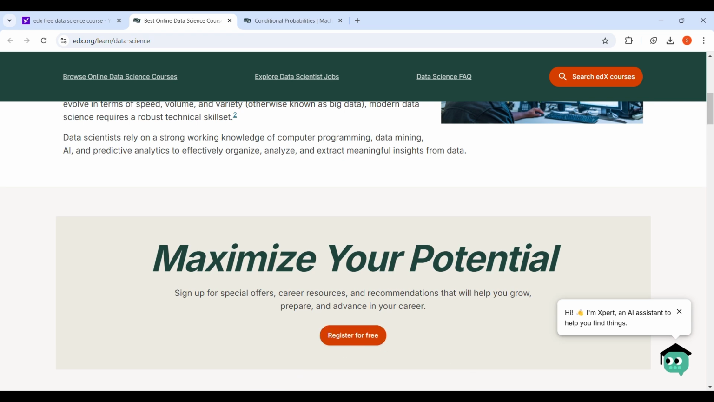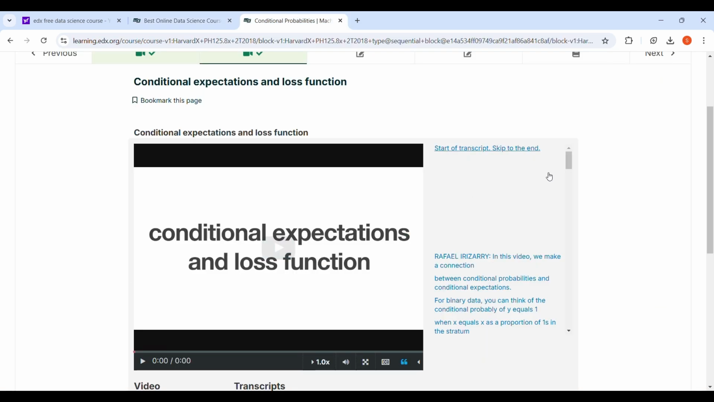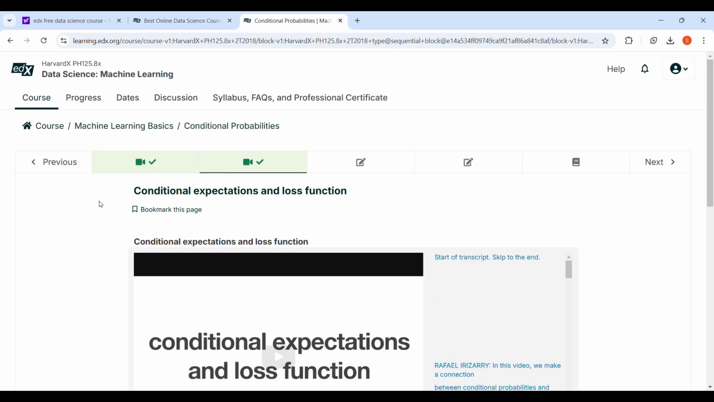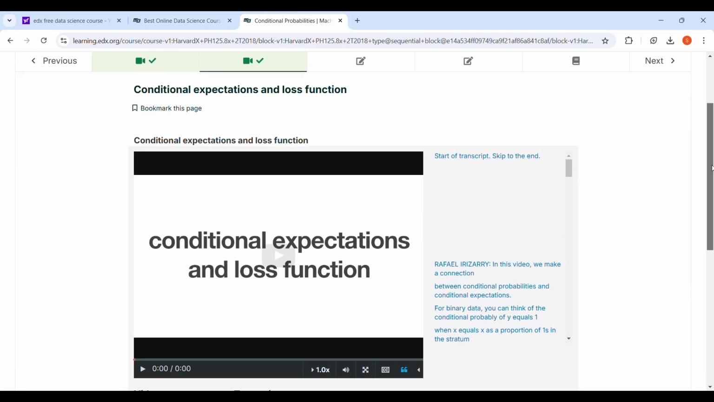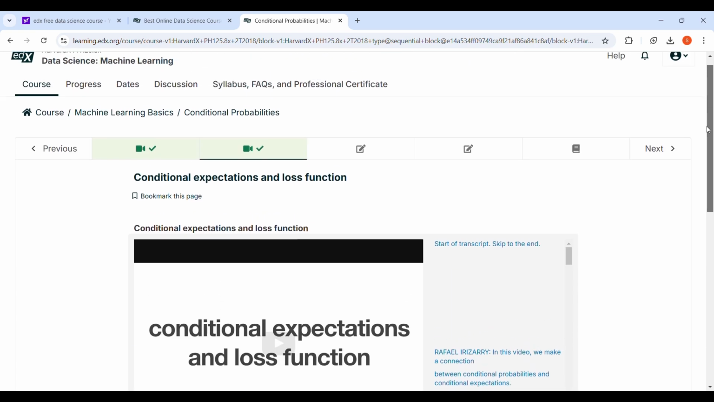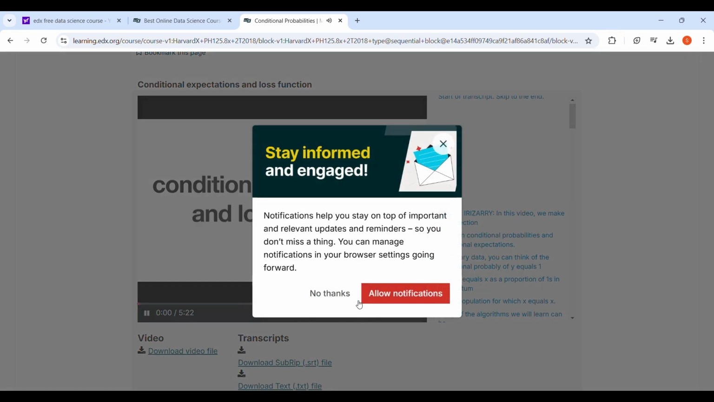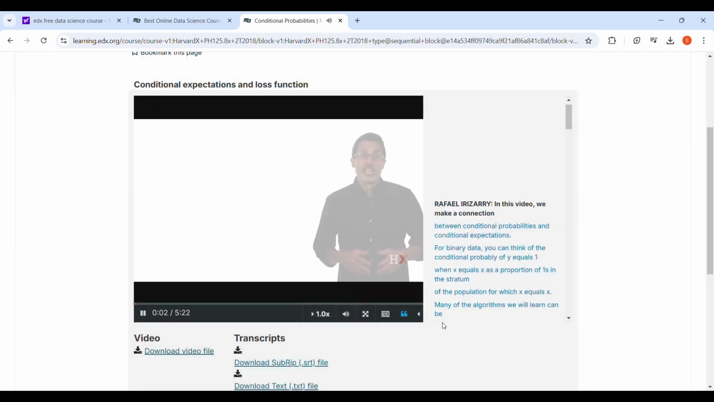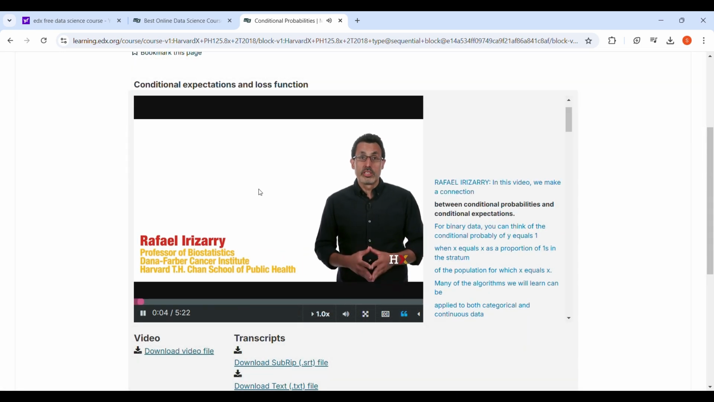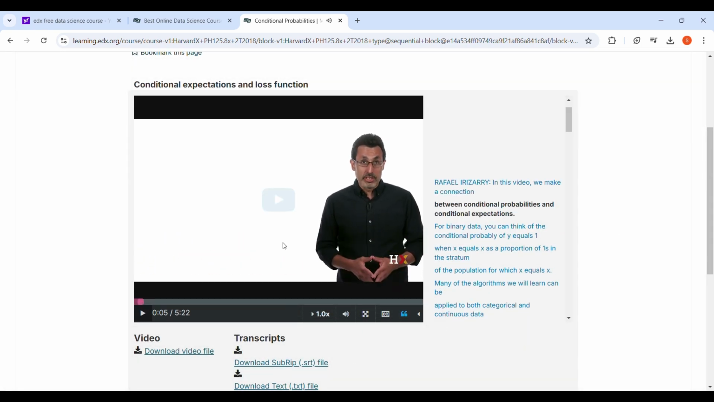After doing registration, there is a link where you can select your course, and after selecting that course, I got all the machine learning basics, conditional probabilities, and then you can start your course. Even you can download. In this video, we make a connection between conditional probability. All of the courses that are available on edX, most of the courses are free.